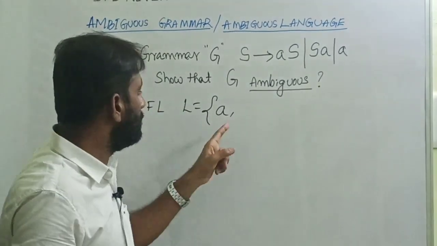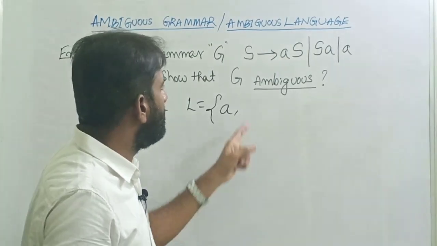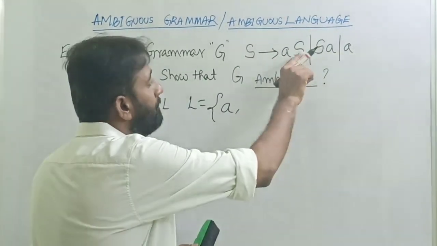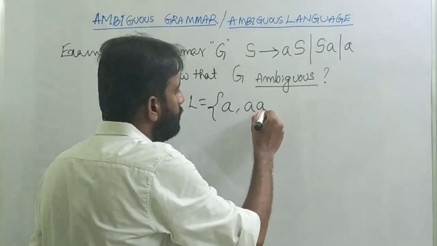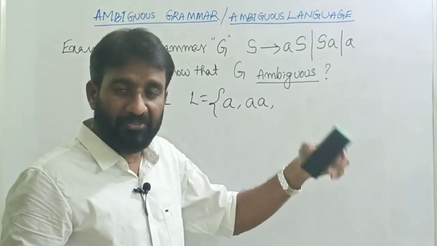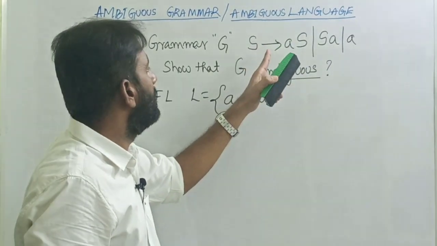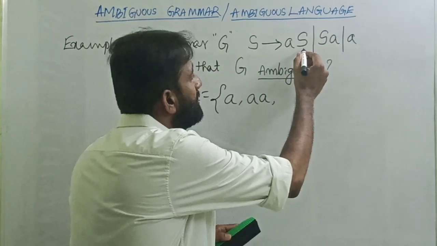Then find out what length 2 strings are generated by this grammar. S tends to aS. If I replace S with a, now we have two a's, so length 2 is aa. Then is it possible to generate length 3? Look at this. S tends to aS. Now S can be replaced again with aS. Now S can be replaced with a.